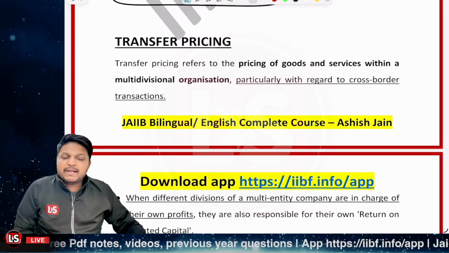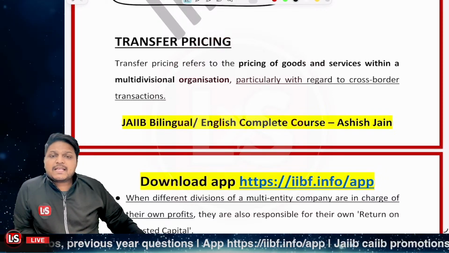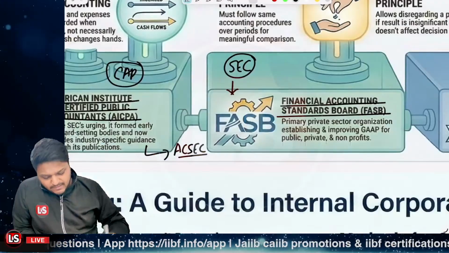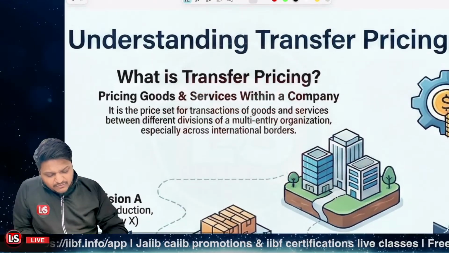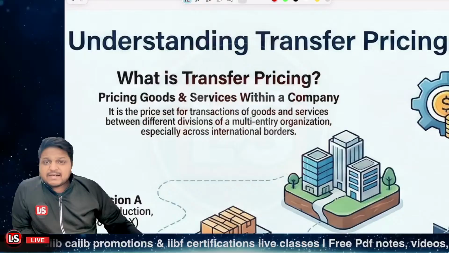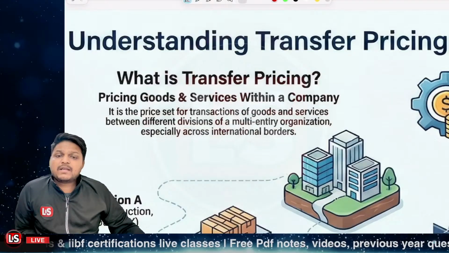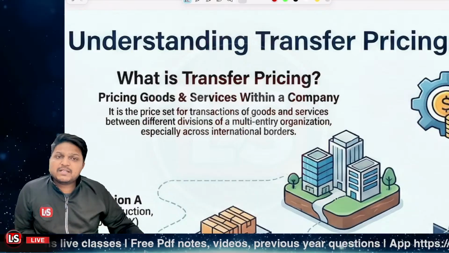Now, let's move further. It is about transfer pricing. Transfer pricing is actually very important. Let's learn it through a picture. What do you mean by transfer pricing, first of all? Let's say a company has different divisions in different countries, right? One in USA, one in India, one in some other country.